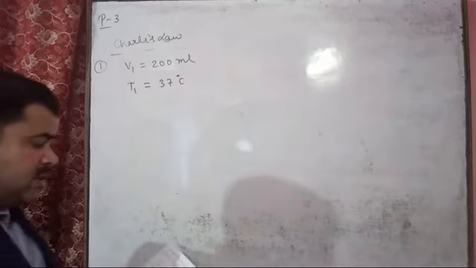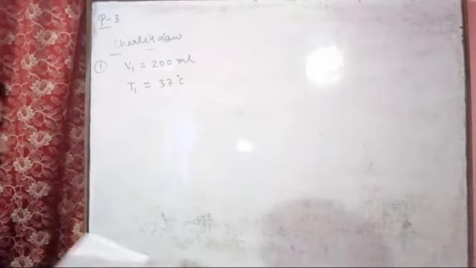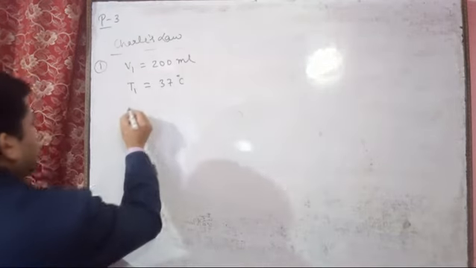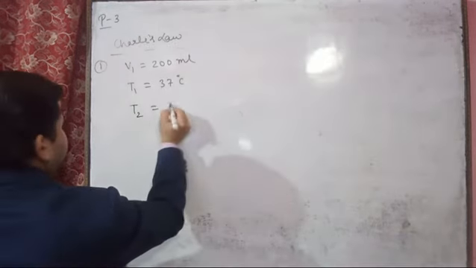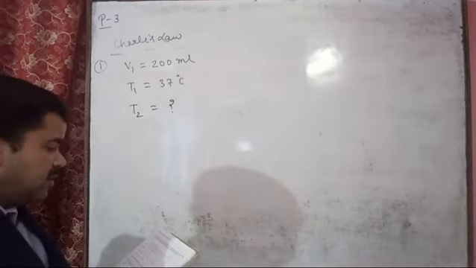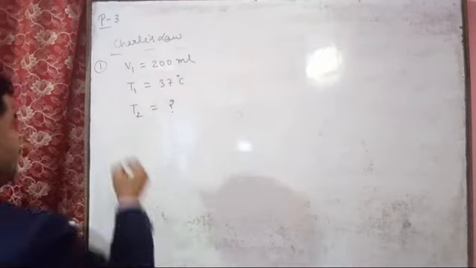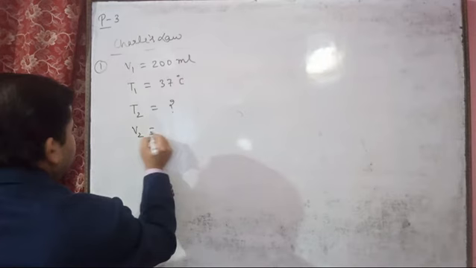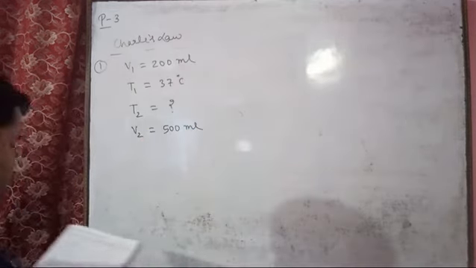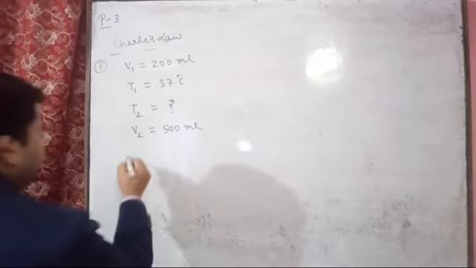To what temperature must the gas be heated? In this question T2, the final temperature, is being asked, it is not given, question mark. To make its final volume 500 ml, so V2 is 500 ml, and the pressure of the gas remains constant.